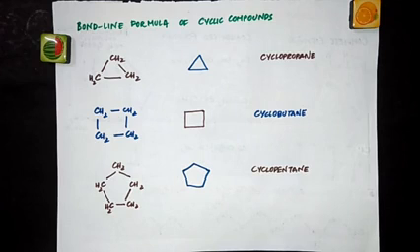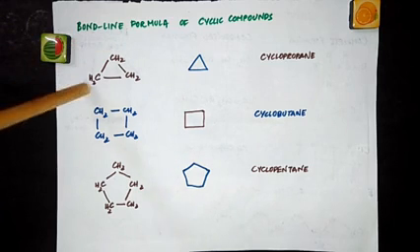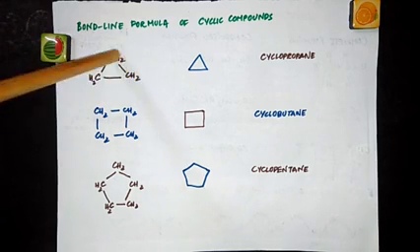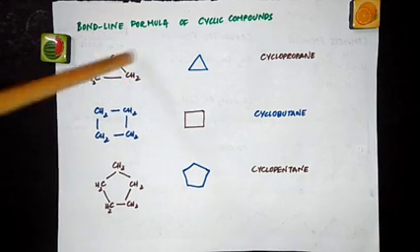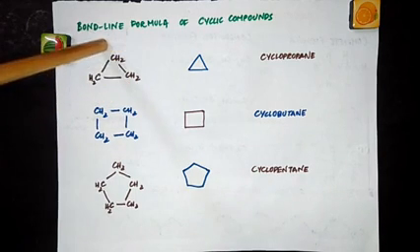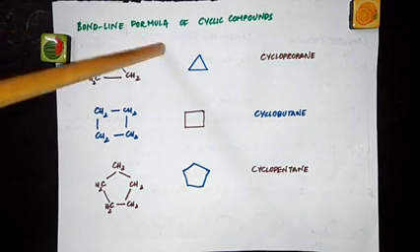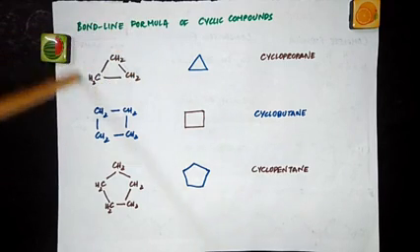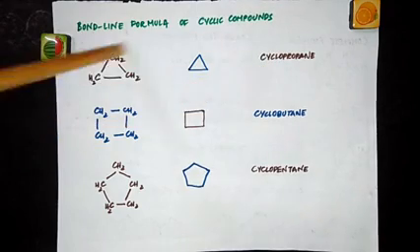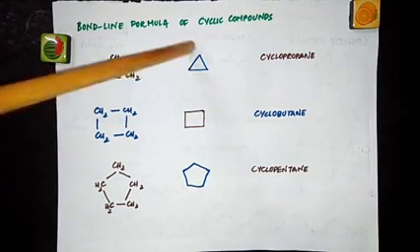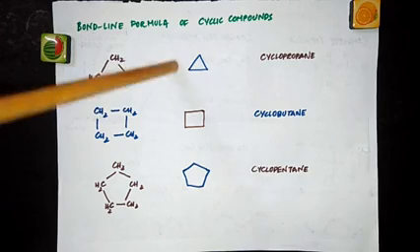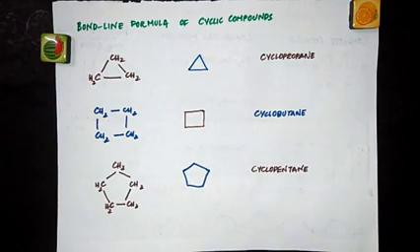Now we have seen the bond line structure of compounds which are acyclic, which means they are straight chain. They are not cyclic. Now we are going to see the bond line formula of cyclic compounds. See, this is a cyclic compound. We have 3 carbon atoms, CH2, bond CH2, bond CH2. If you are writing it in a straight line like CH3, CH2, CH3, that would be propane. Now it is cyclic. We call this as cyclopropane, and this is represented by a triangle. So this corner, this one is CH2. This is again CH2. This is also CH2.